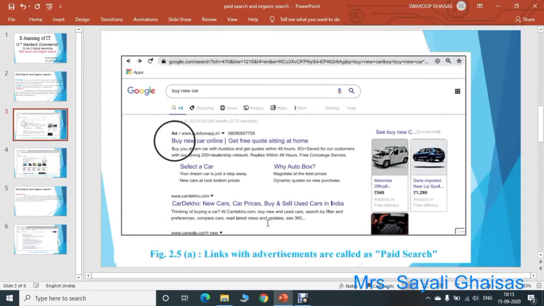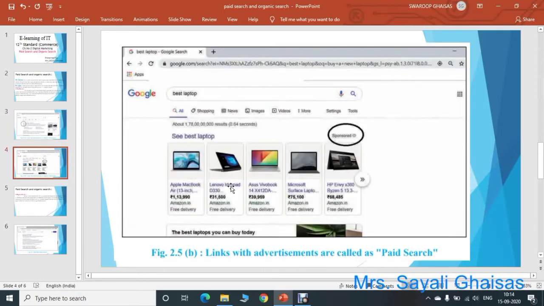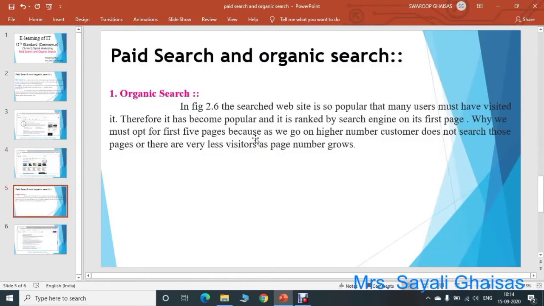See here, two different examples of paid search are there. There can be an ad keyword, that is links with advertisements. There can be a sponsored keyword, so that your images and your data will be at the top of the search. That website has paid the search engine to have a higher rank.